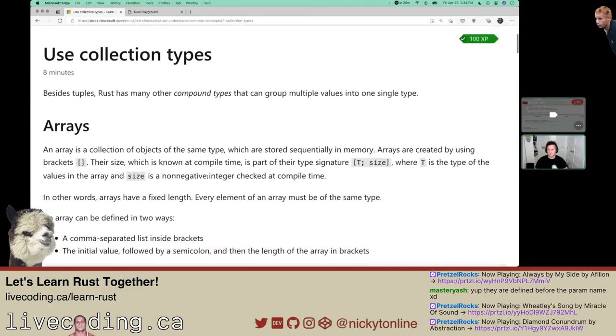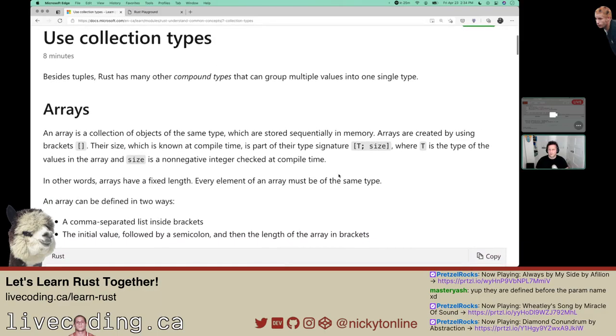Collection types. I'll pause here for today. We're going to continue on collection types next time.